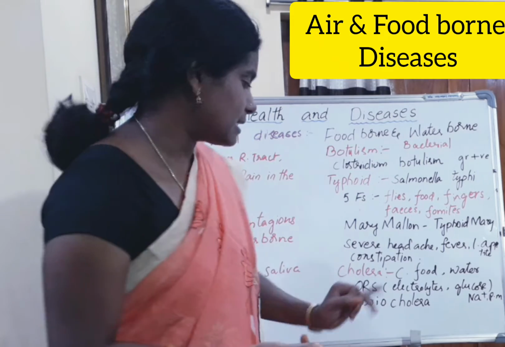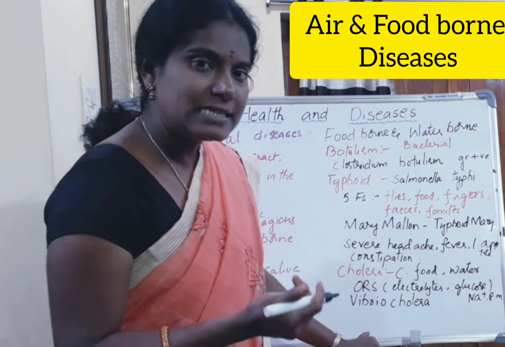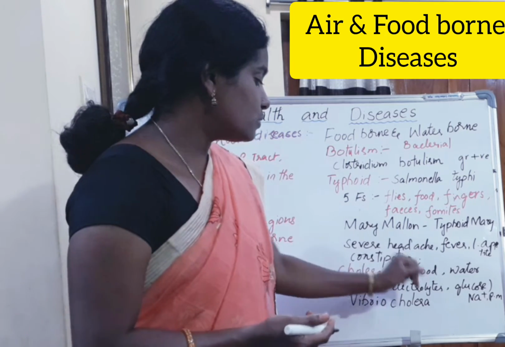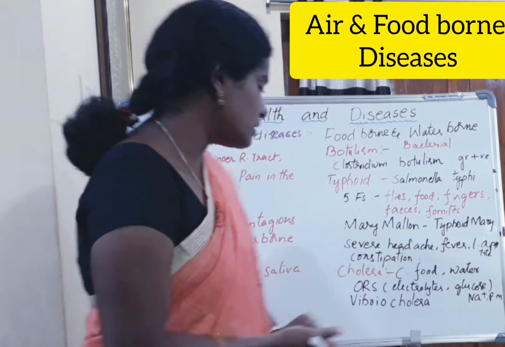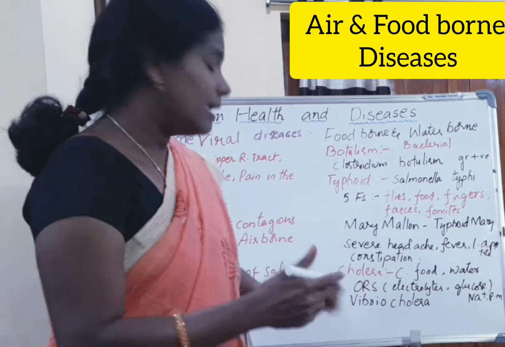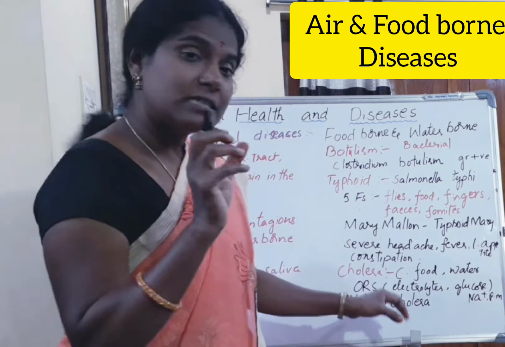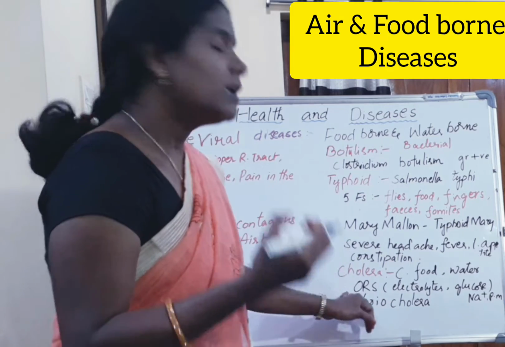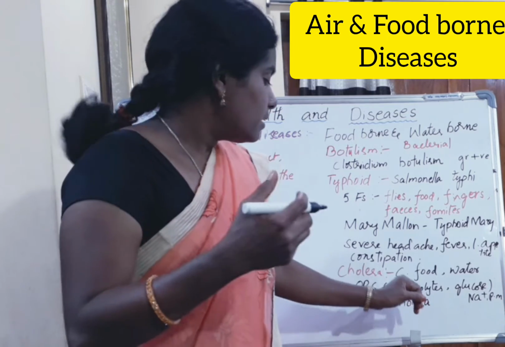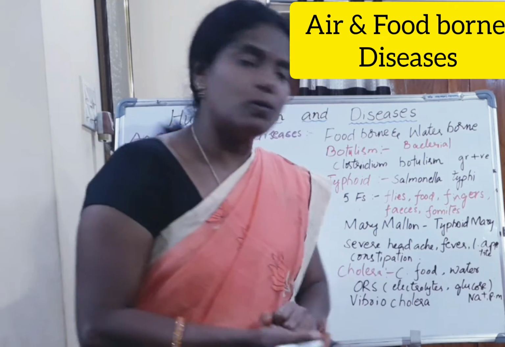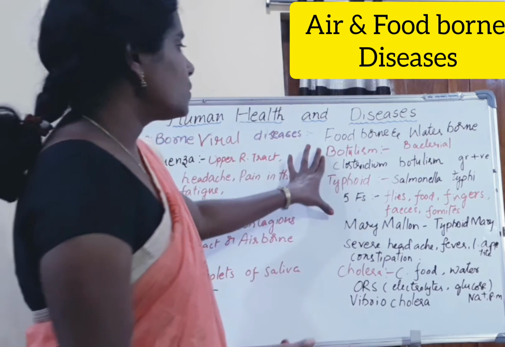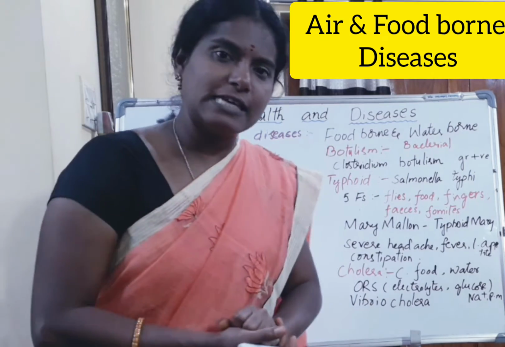Next, one more disease is cholera. This disease is caused by Vibrio cholerae, and it enters into the body through contaminated food and water. There is loss of water in this case, and even diarrhea, and to recover the water loss, the patient may be given ORS. It supplies more electrolytes and glucose to the body and sodium ions through the plasma membrane. So these are some of the foodborne and waterborne diseases.